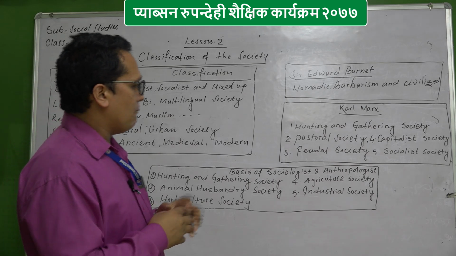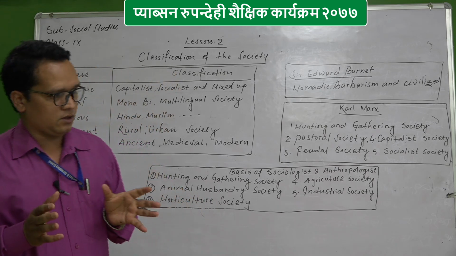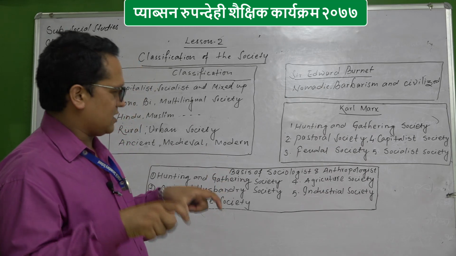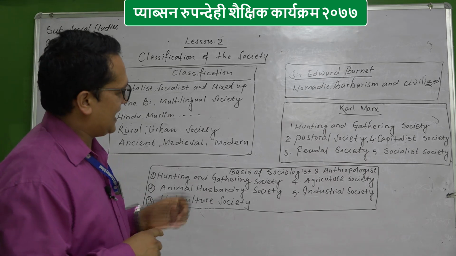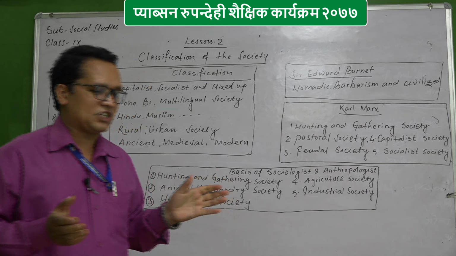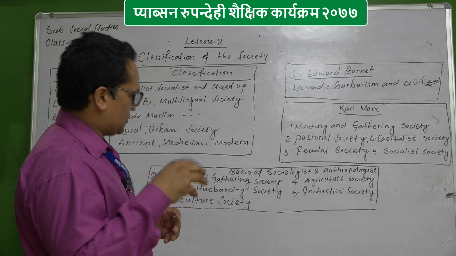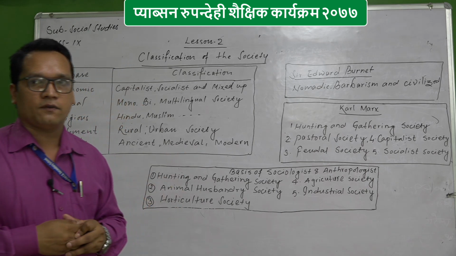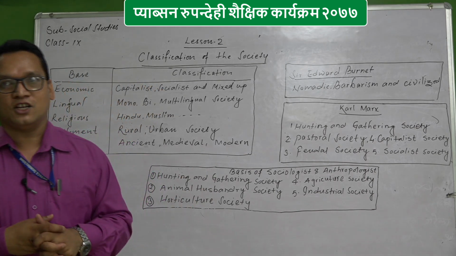In an agriculture society the main earning source is agriculture, where the people mostly engage in agriculture, and that sort of society comes under the agricultural society. We can see our country as an example: near about 65% of people are engaged in agriculture in our country. So this is the example of agricultural society. Now the last one, industrial society.